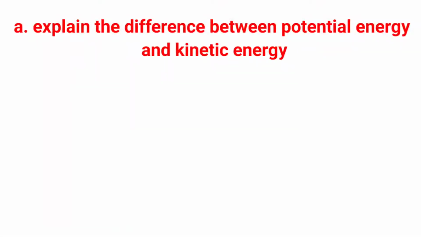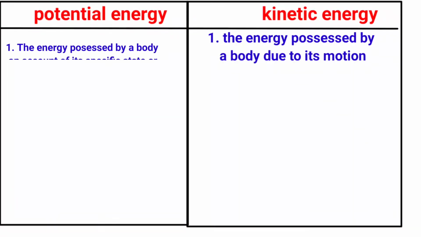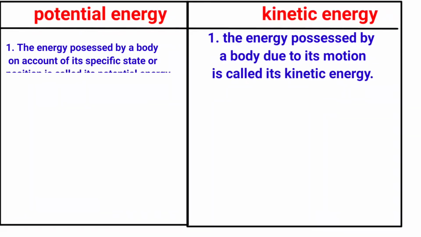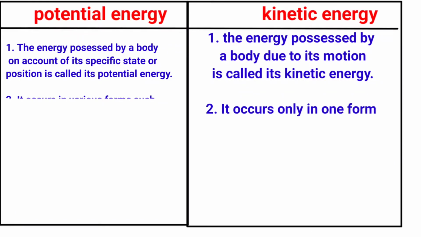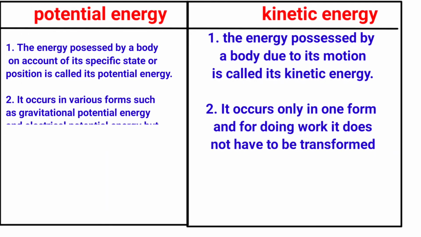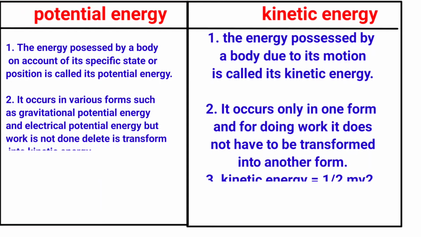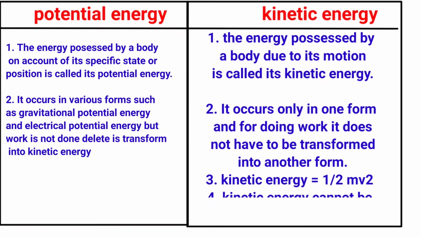A. Explain the differences between potential energy and kinetic energy. Potential energy: 1. The energy possessed by a body on account of its specific state or position is called its potential energy. 2. It occurs in various forms such as gravitational potential energy and electrical potential energy, but work is not done till it is transformed into kinetic energy.